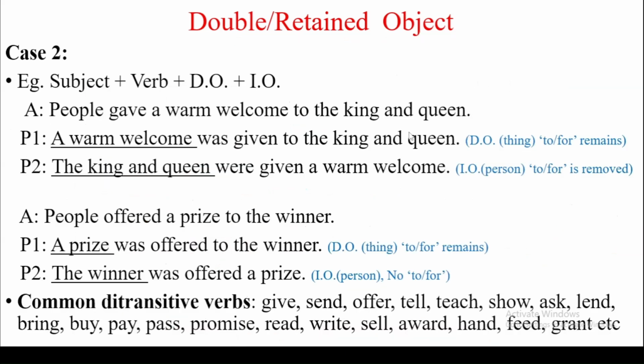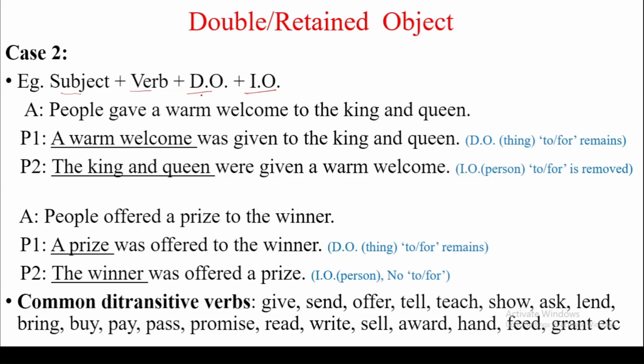Now let's see case number 2. If a sentence has the structure of subject plus verb plus direct object plus indirect object. Earlier we had subject plus verb plus indirect object plus direct object.